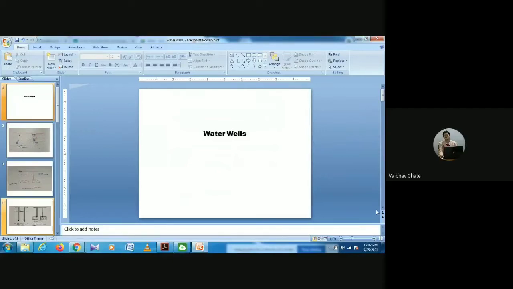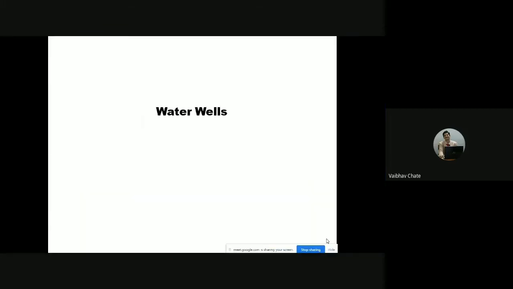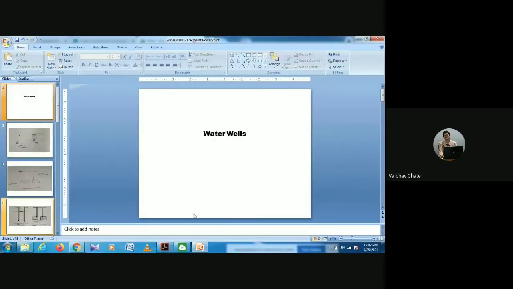So you might have seen either the open well or the bore well. You might have come across the word water wells. In today's class, I would like to have a discussion about it. When we are talking about wells, we'll be classifying them into two groups.